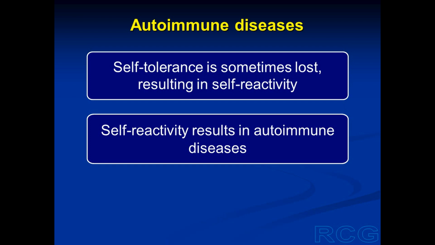So disease will occur. These diseases, caused by loss of self-tolerance, are known as autoimmune diseases, and this condition of loss of self-tolerance is known as autoimmunity. That is, our immune system starts acting against our own molecules.